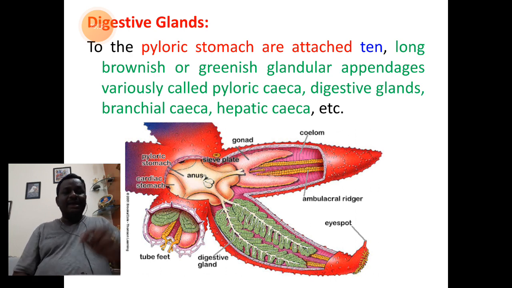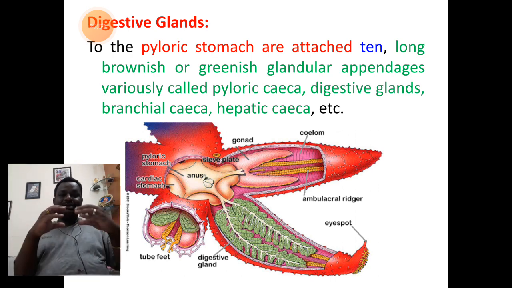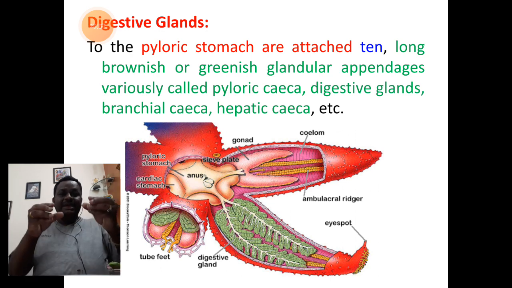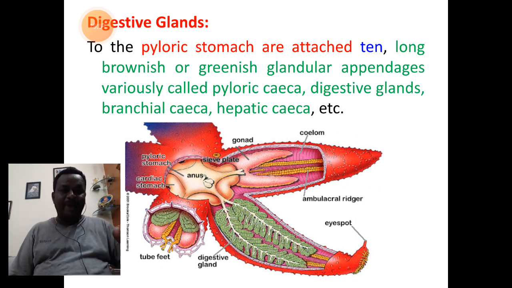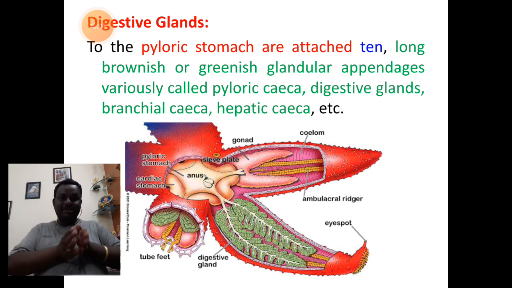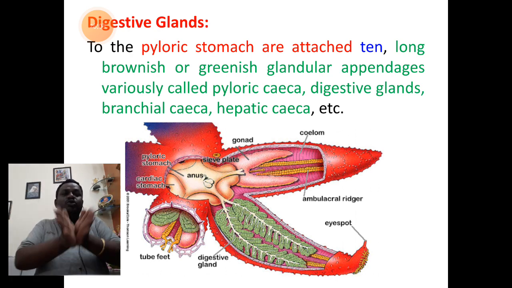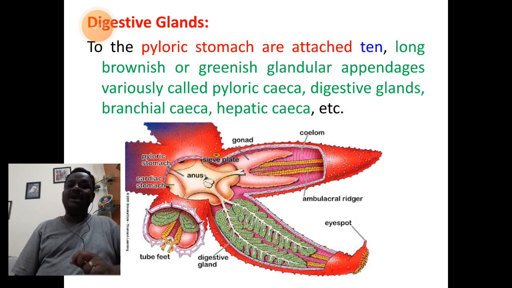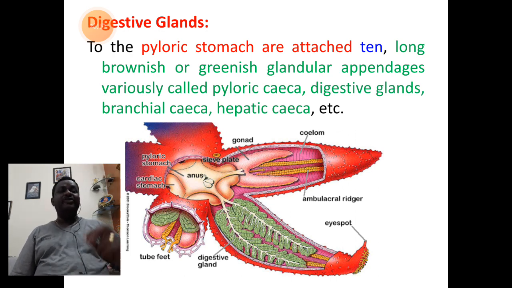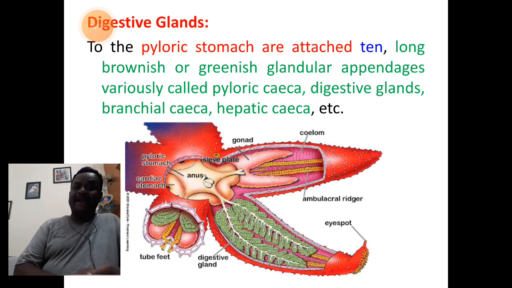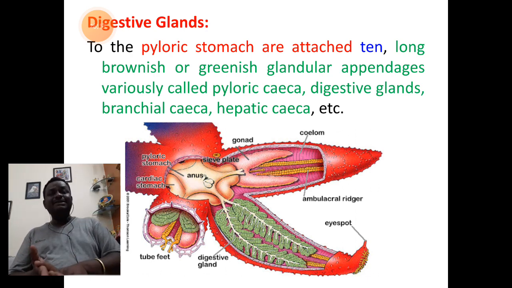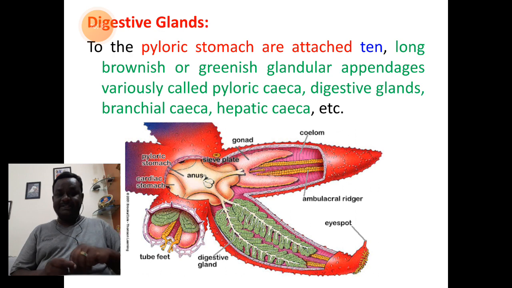Students, remember the star-shaped pyloric stomach chamber, each angle communicates with the pyloric duct, and the pyloric duct will show two branches, and those branch parts we call pyloric ceca, which act as the digestive glands actually. Remember, the digestive glands are nothing but these pyloric ceca.